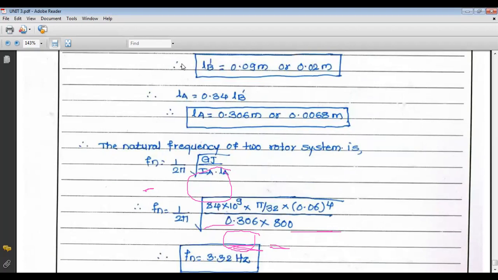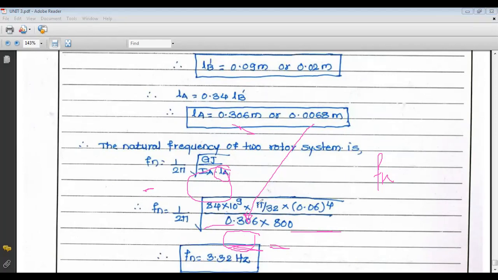Now similarly, we can find out the second set. For the second set, Fn is equal to 1 upon 2 pi times the square root of GJ upon I LA. We only have to put the value of LA as 0.068 meter instead of 0.306 meter.